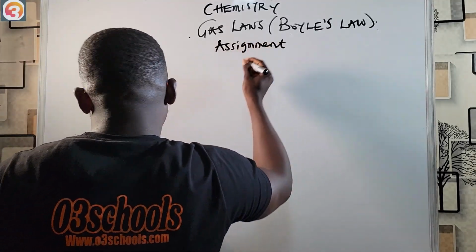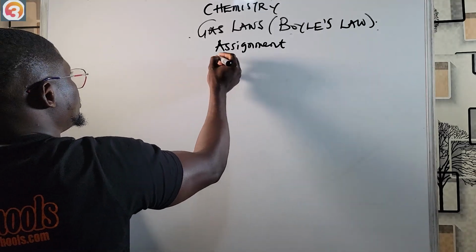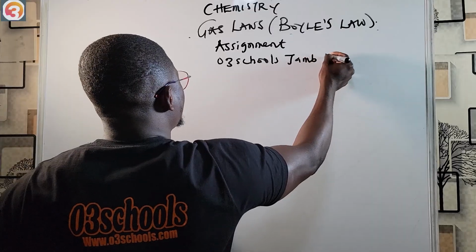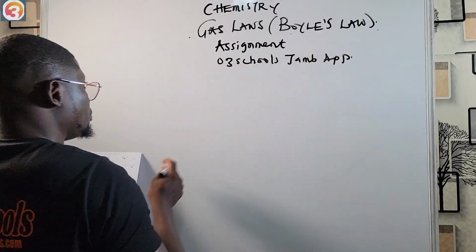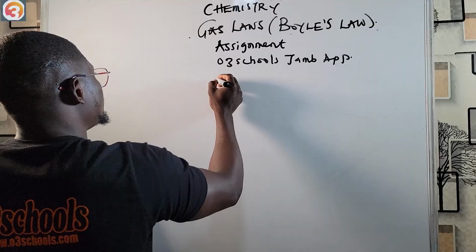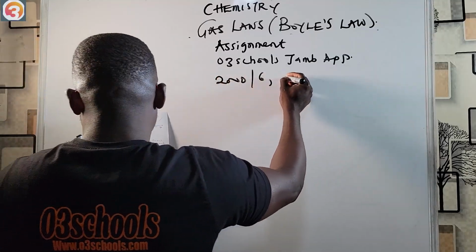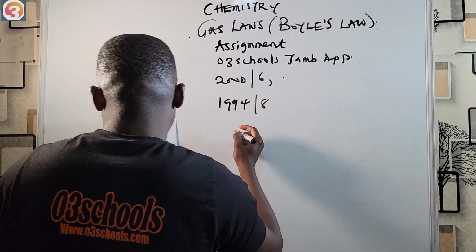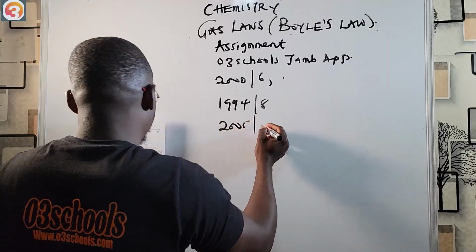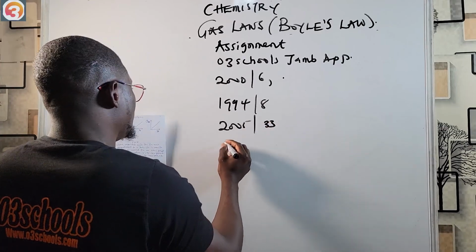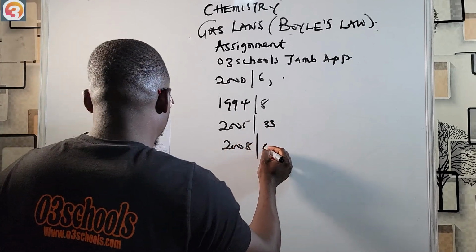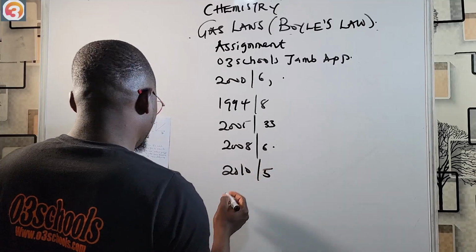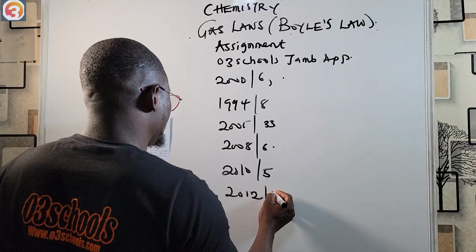Assignment. All right. So I'm going to have O3Schools JAMB app. So go to Play Store and search for that. Look for 2000 question 6. Look for 1994 question 8. Look for 2005 question 33. Look for 2008 question 6. Look for 2010 question 5. Then look for 2012 question 5 also.